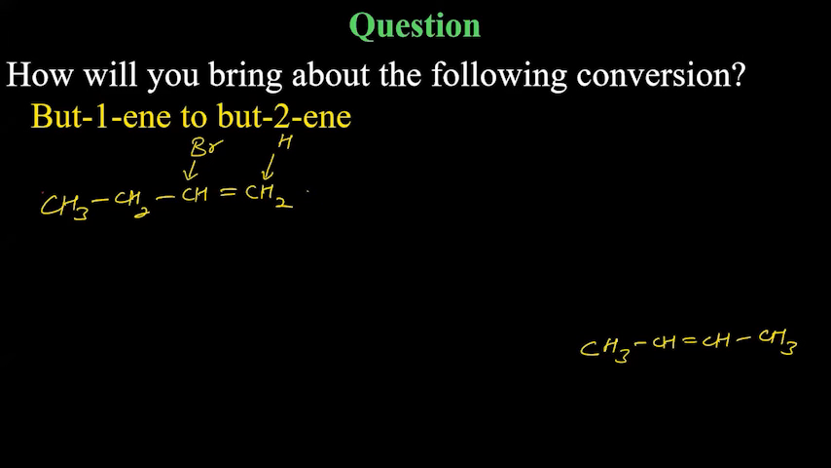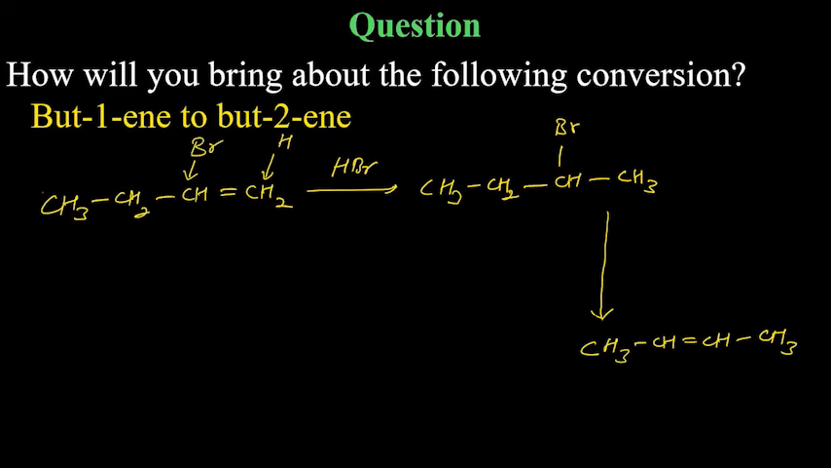So first you will get it reacted with HBr. And as per Markovnikov rule, bromine will get attached here and hydrogen will get attached on the terminal carbon. Now you have a choice for dehydrohalogenation. For dehydrohalogenation, bromine will get removed from here. And there are two possibilities. Either hydrogen will get removed from here or from here.